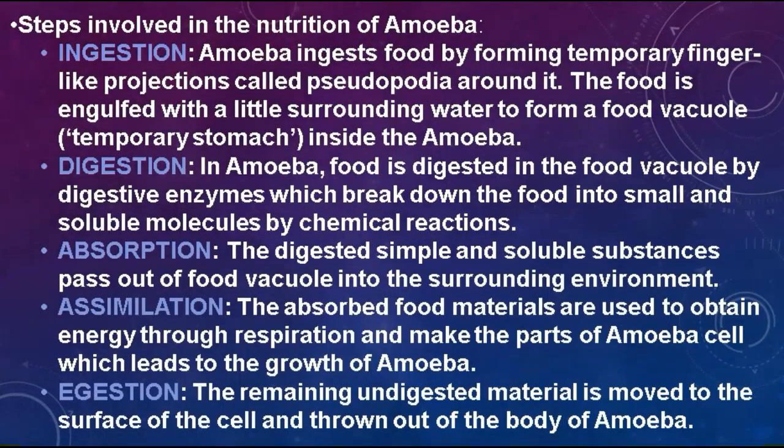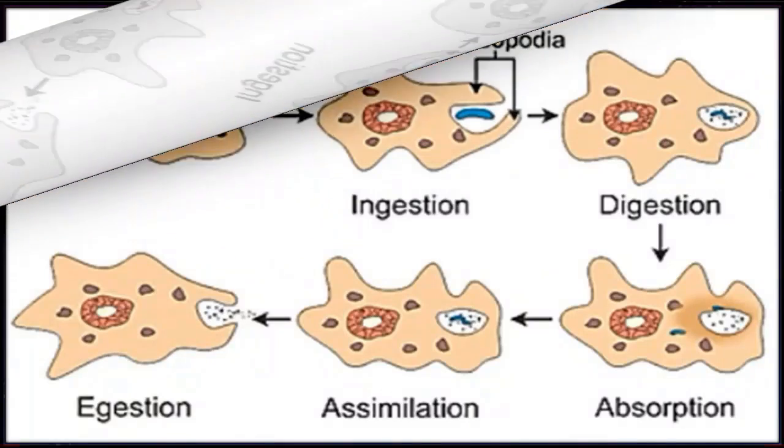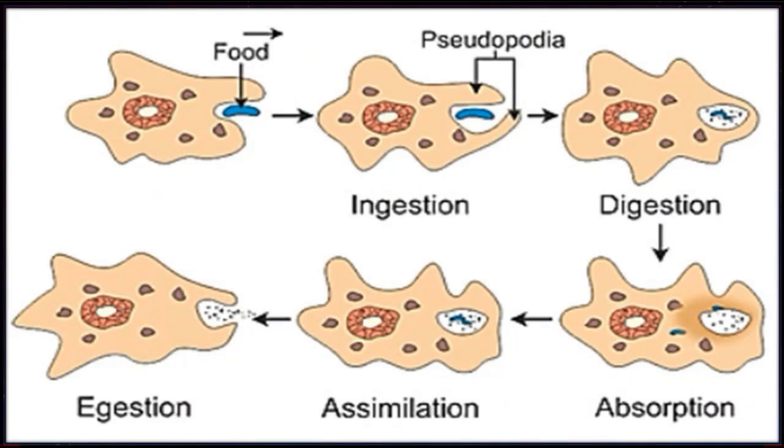Students, these are the basic steps of digestion in the case of amoeba or other microorganisms, and by this process amoeba gets its nutrition from its food. And we will understand the steps involved in the nutrition of amoeba with the help of a diagram, and it will help you understand digestion in amoeba more easily. So the first step in the nutrition of amoeba is ingestion.